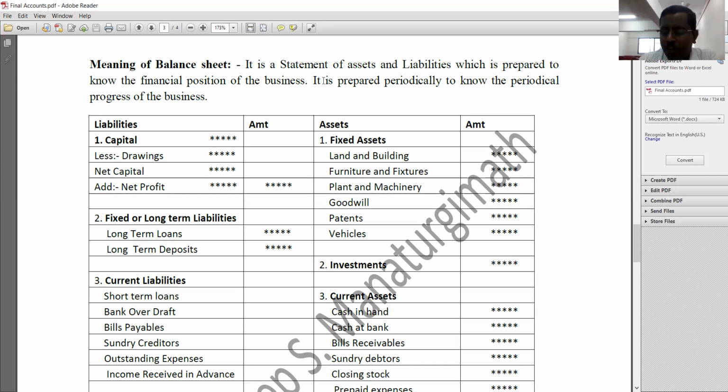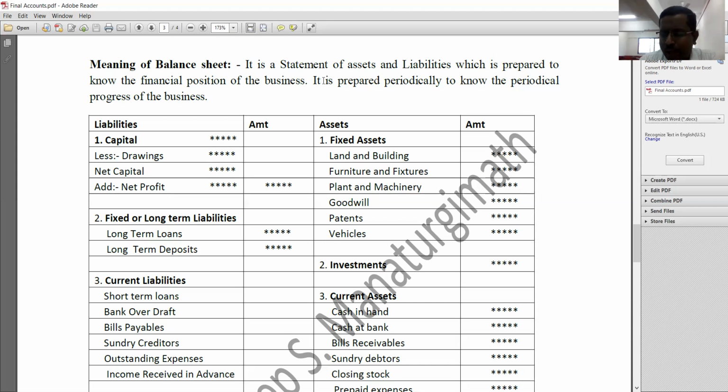So here on the liability side, you have to record the liabilities in order. First, it is better to record capital. Later, it is better to record long-term borrowings or liabilities. Later, it is better to record current liabilities. So first, what we need to record? First, we need to record capital. And from that capital, first we should deduct drawings. What is drawings? What is capital? Capital is nothing but money contributed by owner into the business, and money withdrawn by owner from business is known as drawings.